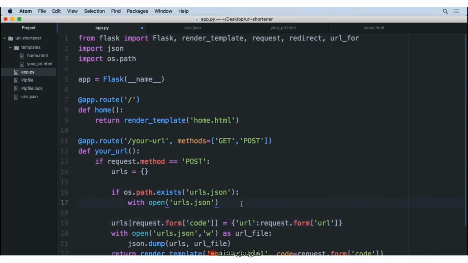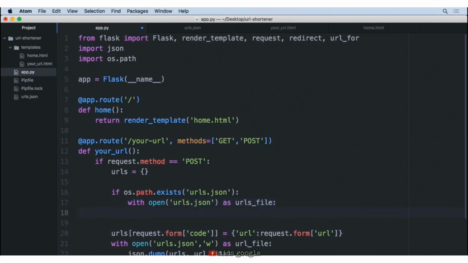And after that, we're going to add an as urls_file. And if that is the case, we want to take whatever we have inside of that file and put it into our URLs dictionary that we created on line 14. So we'll say URLs is equal to JSON.load, and we want to load in the URLs file.